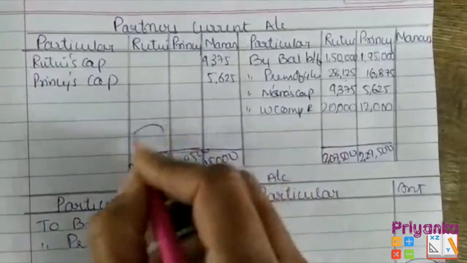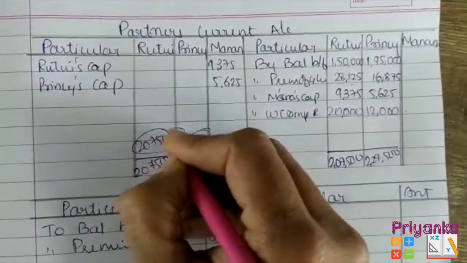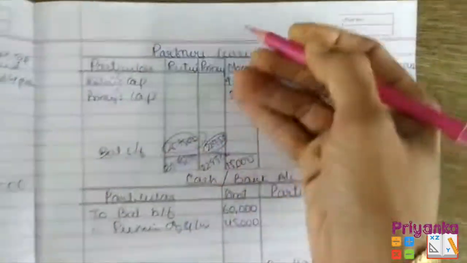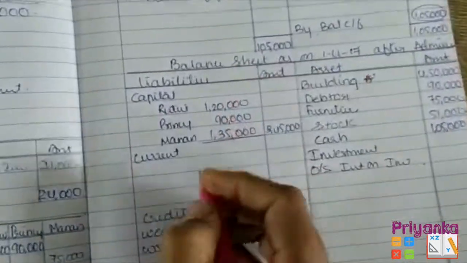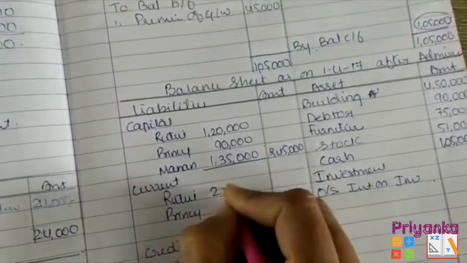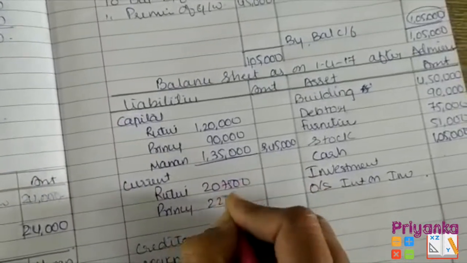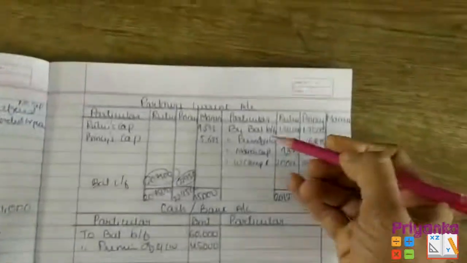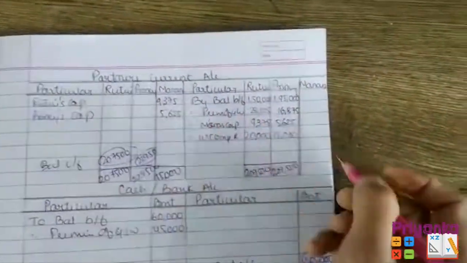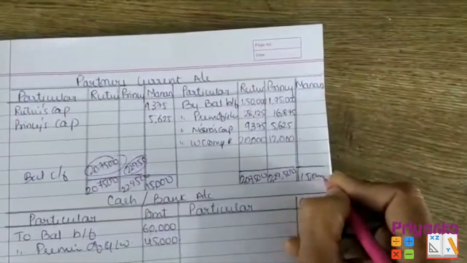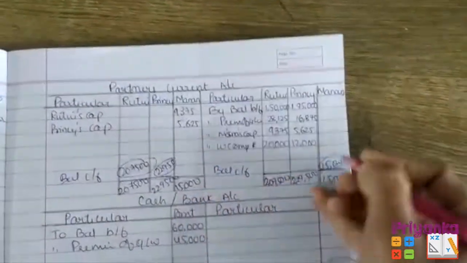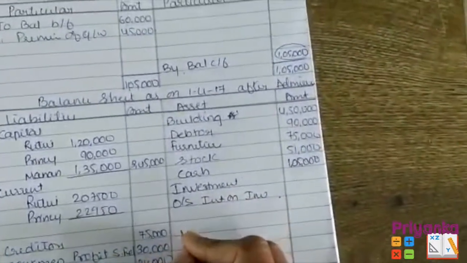2,29,500. As there is no value, the same amount is going to be written as a difference, that is balance c/f of Rutvi and Princey, which will pass directly to the balance sheet liability side of only Rutvi and Princey, and the difference of current account of Manan, which is found at the debit side 15,000, which will be written over here, 15,000, and here is the balance c/f of Manan, which will be passed to the asset side.